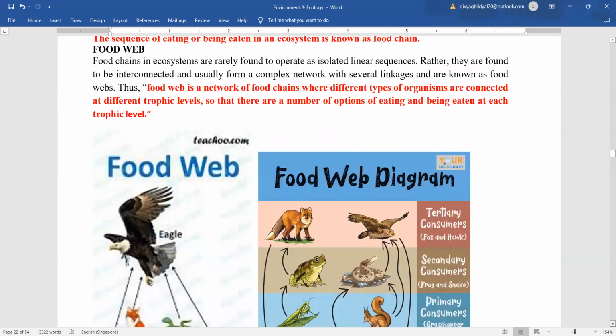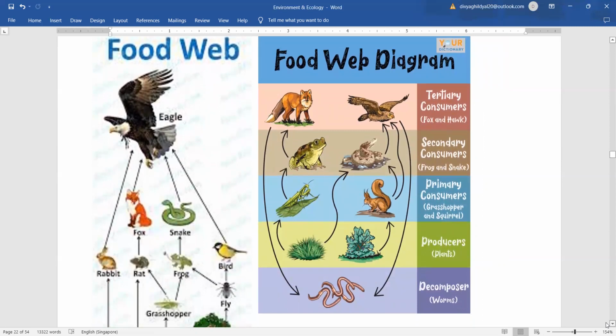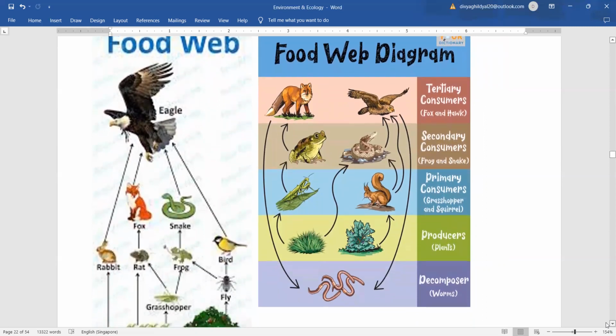And food web. Now, food web compared to food chain is more complicated. That means it consists of a series of food chains. So, food web is a network of food chains where different types of organisms are connected at different trophic levels, so that there are a number of options of eating and being eaten at each trophic level. Let us have a look. Here we have, as we can see, the food web diagram is more complicated compared to the food chain.